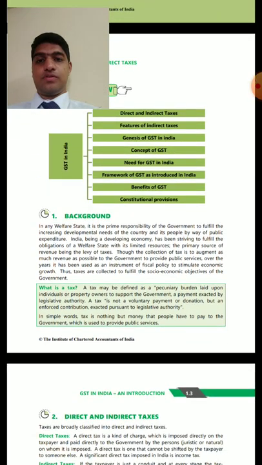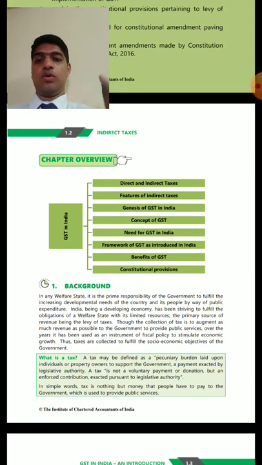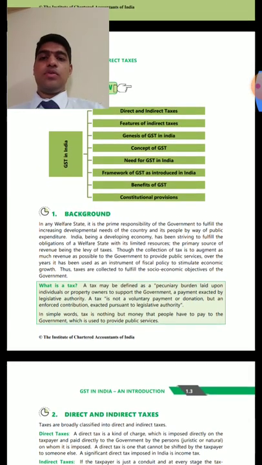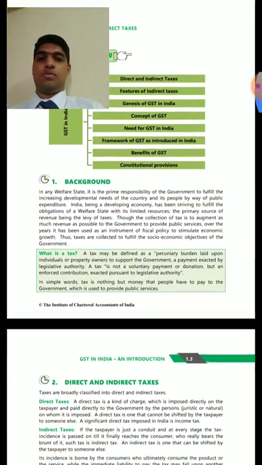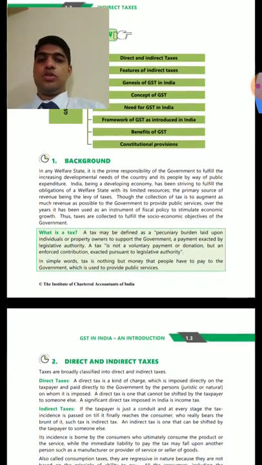Here on the second page, they give an overview of the chapter. Let us just go through the overview. For GST in India, first I'll be explaining what direct taxation and indirect taxation are. Then the features of indirect taxation, the genesis of GST in India, the need for GST in India, the framework for GST as introduced in India, the benefits of GST, and the constitutional provisions.